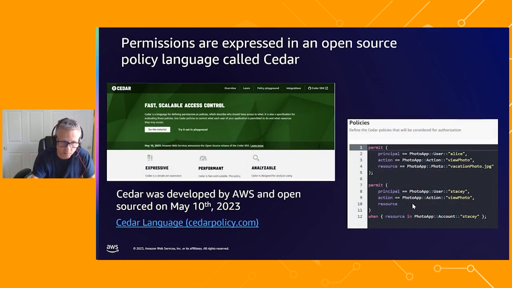And this gave us the confidence, at the start of May the 10th, to announce that we were open sourcing Cedar, both the language specification and also an SDK that enables you as developers to use and build applications yourself that evaluate policies locally within your application, if that's the design paradigm you want. And you can see here on the right an example of a Cedar policy. Actually, you can see two examples of a Cedar policy.